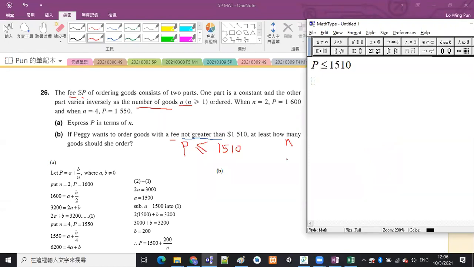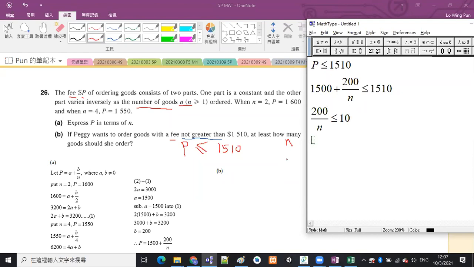But what is P? We have already found the formula for P. That is 1,500 plus 200 divided by n. And then I want it to be less than or equal to 1510. It is in terms of n, so we can solve for n. First, subtract the 1,500 to the right-hand side. So what is remaining on the left is 200 divided by n, which is less than or equal to 1510 minus 1,500. That is equal to 10.